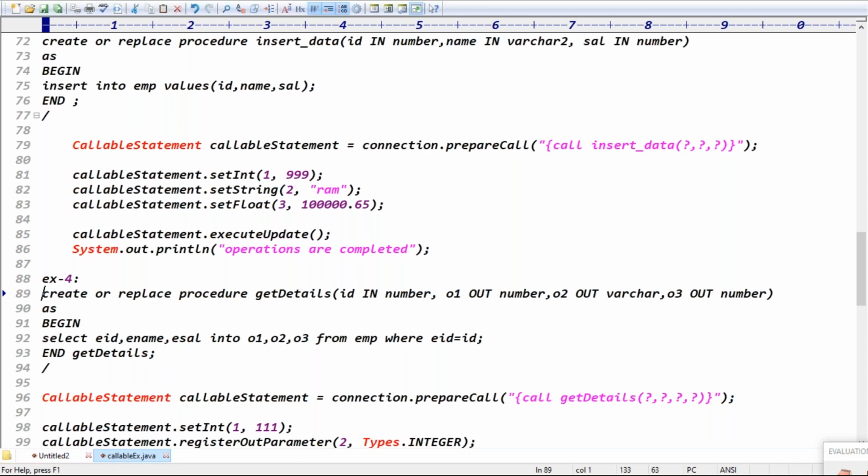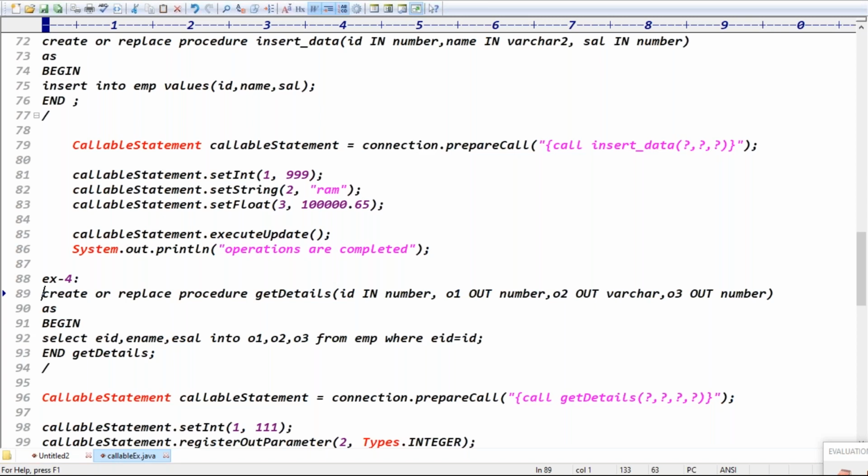It's nothing but O1 is mapping to ID, O2 to name, O3 to salary, where employee ID equals ID, right? We are giving the employee ID as input and taking the complete row as output, right? Exactly.